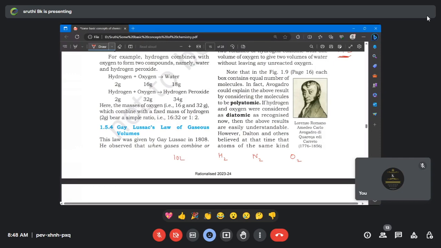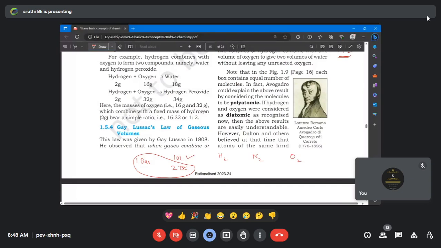Let's take it as standard temperature and pressure, which is 273 Kelvin and 1 bar. Either 1 atmospheric pressure or we can take 1 bar. So this is a standard temperature and pressure. At the same temperature and pressure, equal volumes contain the same number of molecules. This is what the Avogadro law says.